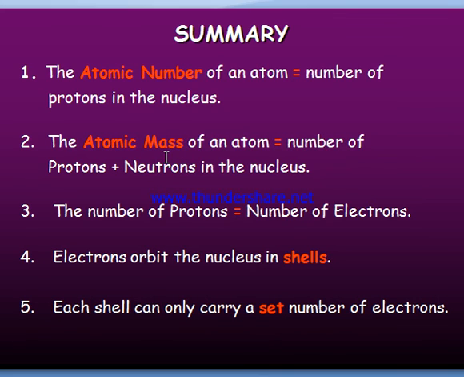Don't think it's a combination of proton and electron. It's a combination of protons and neutrons. In some elements the totals vary because the number of neutrons may differ from protons. The number of protons is equal to the number of electrons.